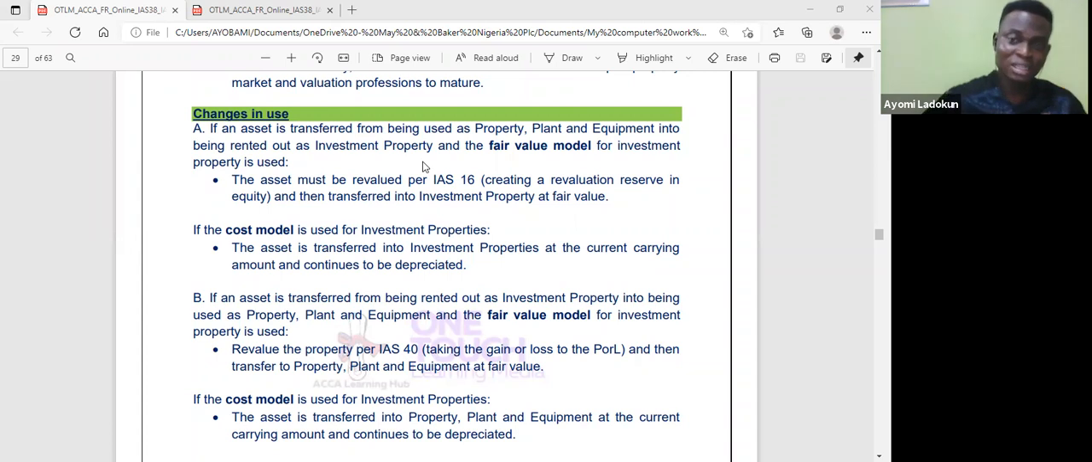So that I can create a gain or loss in my P or L. I revalue as per IAS 40, so that I can create a gain or loss in my profit or loss account. Then I transfer the PPE at fair value. Can you see both scenarios? I have to transfer at fair value. Then if the cost model is used, I transfer the current carrying amount.